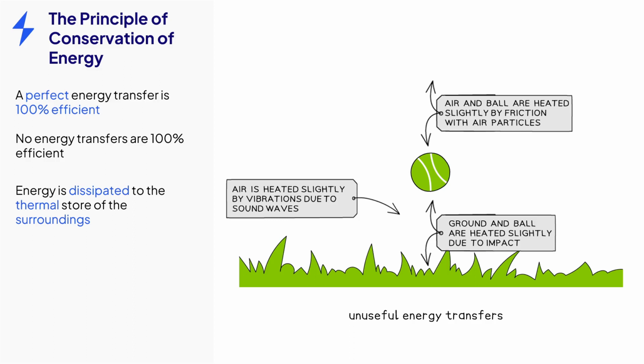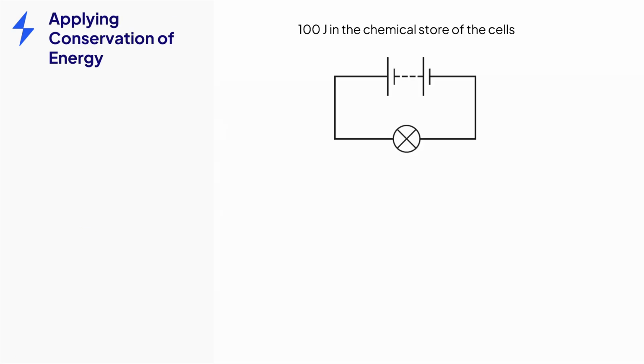Make sure you remember the phrase dissipated to the surroundings, as you will very likely need to use it in your exam. Now let's apply the principle of conservation of energy to an example. There are 100 joules of energy remaining in the chemical store of the battery. We leave the circuit closed until the cells have transferred all of this energy away from their chemical store.